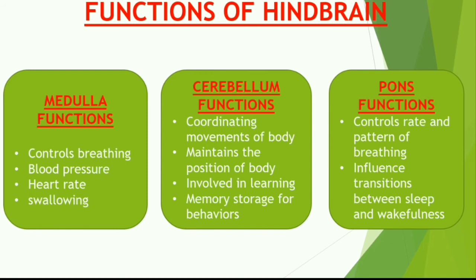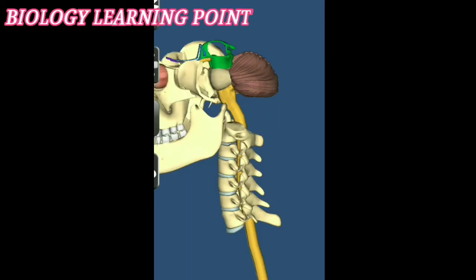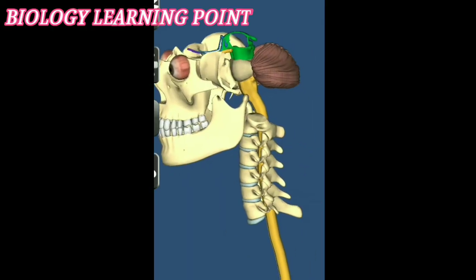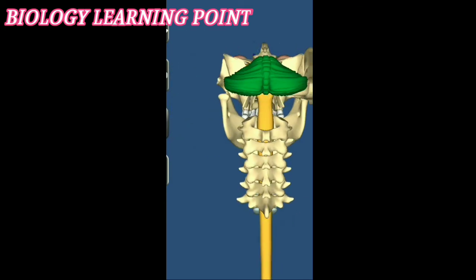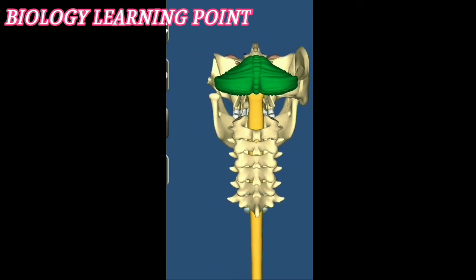Let's move towards the 3D structure of hindbrain. After the midbrain, we are going to discuss the 3D structure of your hindbrain. So hindbrain is divided into 3 parts: pons, cerebellum and medulla. So let's find the location of hindbrain. So this is after the midbrain. The green portion is known as pons and this portion is known as cerebellum. So this is the second portion of hindbrain.